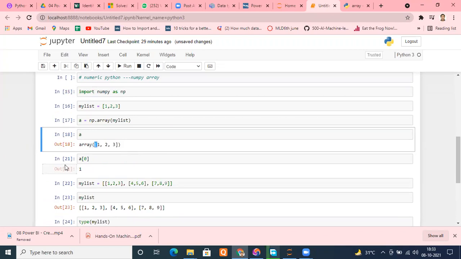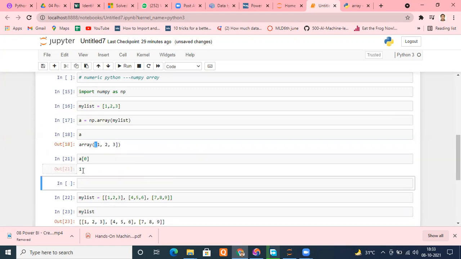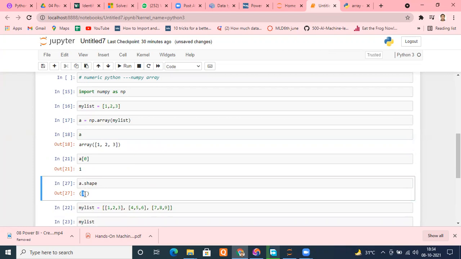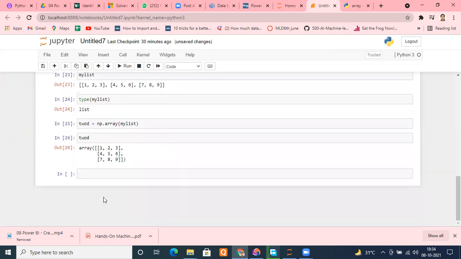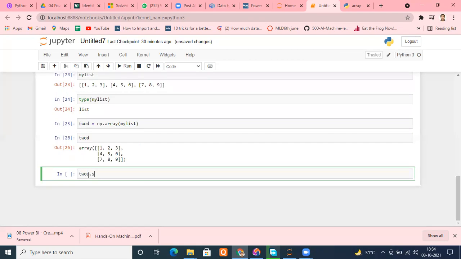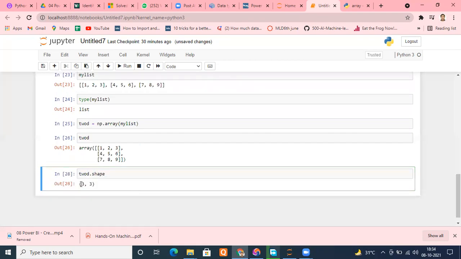For example, I want to check its shape. A I have created. So how can I check the shape of this? I type A dot shape. It's an attribute. Let me run this. It will show only one thing. And when I check 2D dot shape, you will immediately recognize. This is very important, and especially in machine learning, you will be using the shape attribute a lot to identify the shape of your data, because you will be giving CSV files or SQL files or something like that. So it will be required that you check.